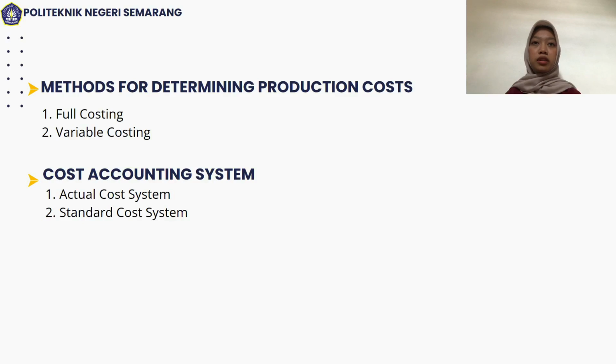Next, method for determining production cost. According to Mulyadi 2018, page 17, there are two approaches to calculating cost elements into production cost. There are full costing and variable costing. Next, cost accounting system. There are two cost accounting systems. The first, actual cost system, and the second, standard cost system.